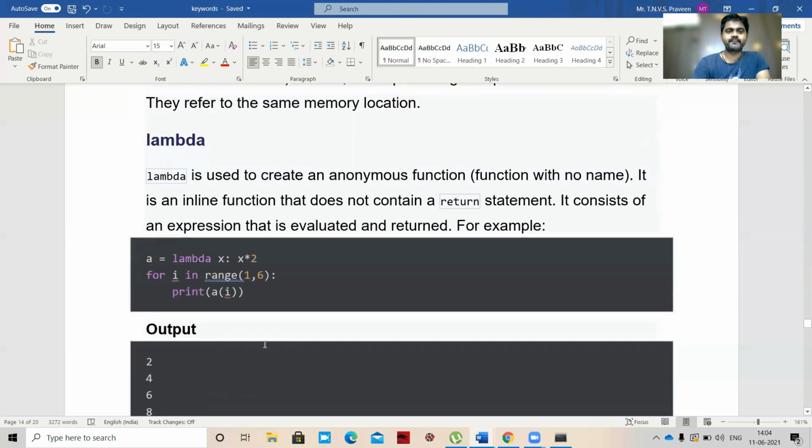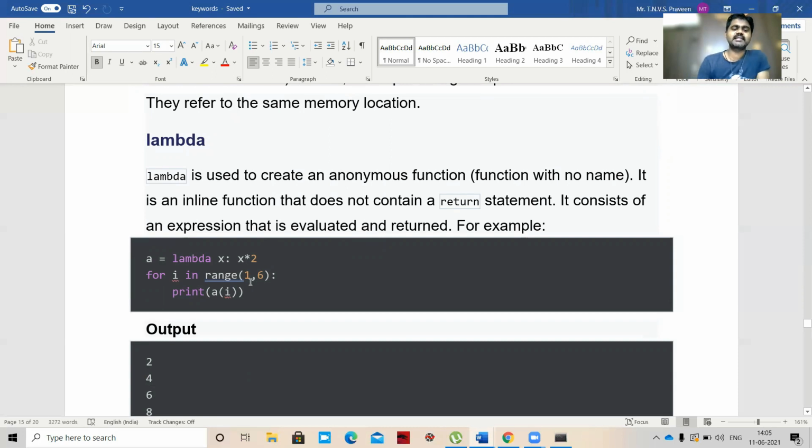So next, lambda. Lambda is used to create an anonymous function with no name. So if you want to declare a function with no name, we use lambda. It is an inline function that does not contain a return statement. Remember, lambda does not contain any return statement. It consists of an expression that is evaluated and returned. For example, a equal to lambda x: x to the power of 2, for the range 1 to 6.